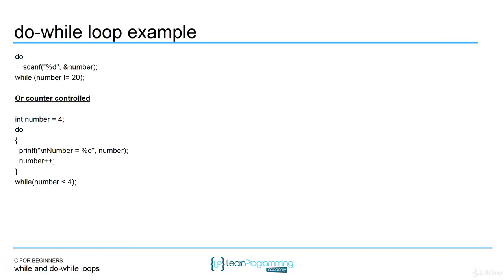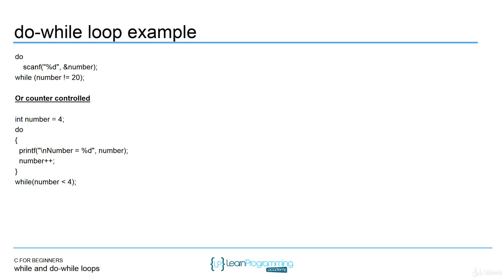So, another do while loop example. The first example here shows how the loop may execute one time or many times, but never zero. It all depends on what the user enters. It's always going to execute at least once, but this is reading input from the keyboard. We see the scanf function, and as long as the user doesn't enter 20, they'll be executing this loop.